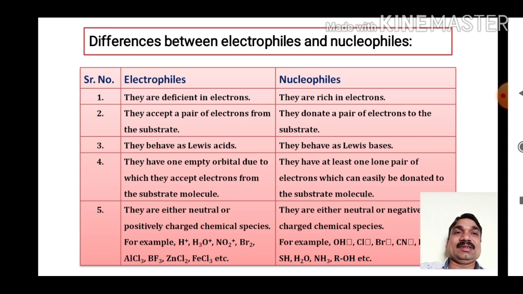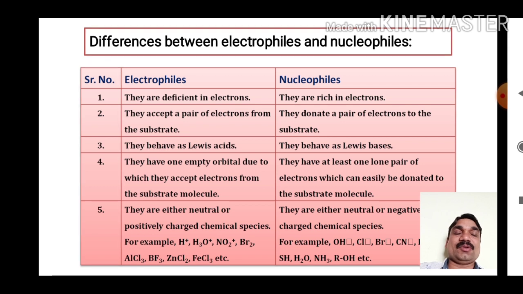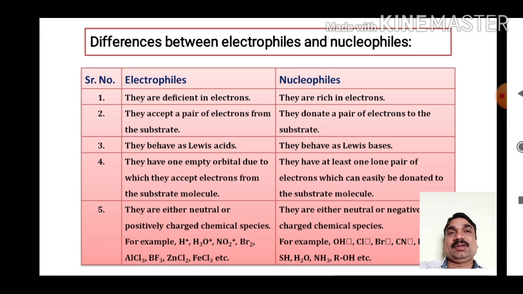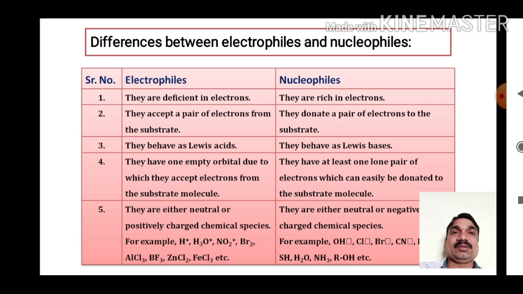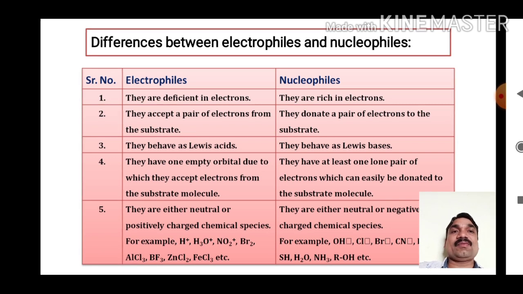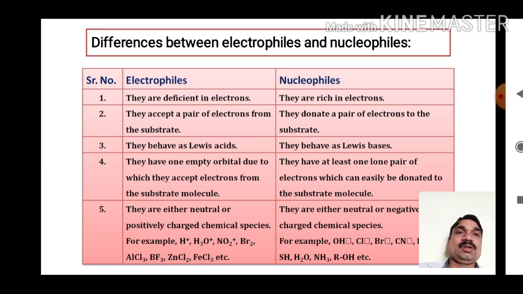So that is reagent, definition, types of reagent, then electrophiles and nucleophiles. Electrophiles are of two types, positively charged and neutral electrophiles. Nucleophiles are negatively charged or neutral. Now let's see the difference between electrophiles and nucleophiles. The first point is that electrophiles are electron deficient species that can attack the electron rich center in the substrate molecule.